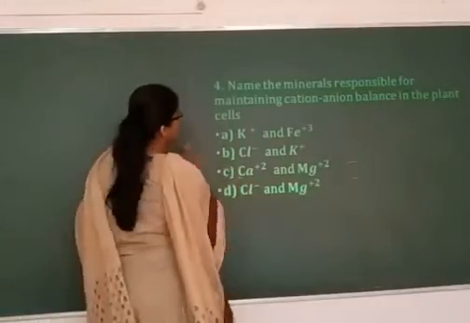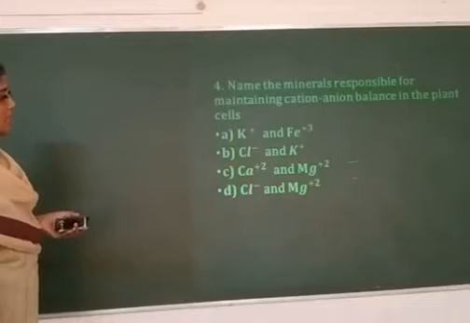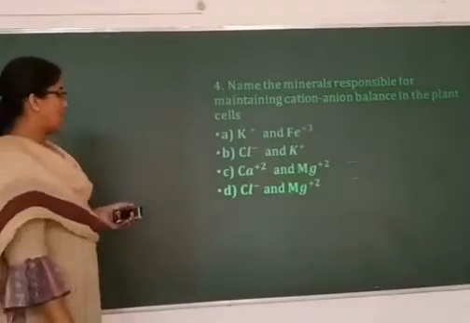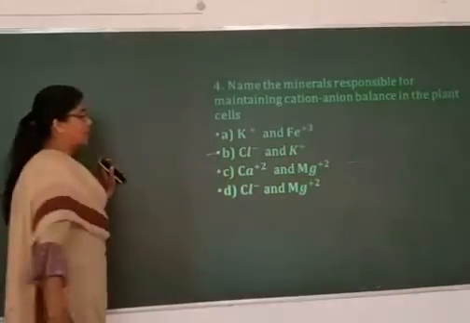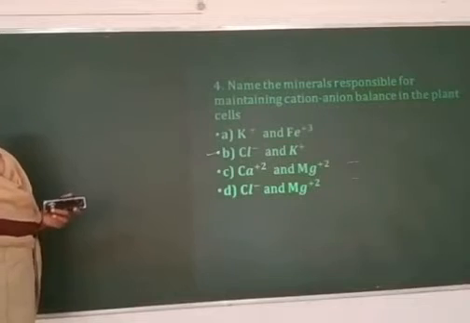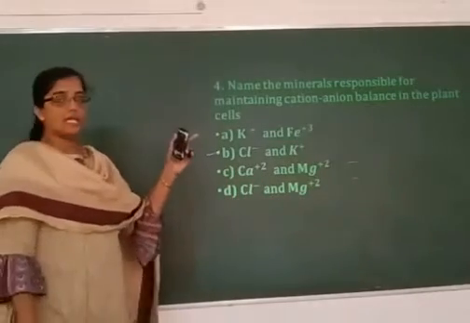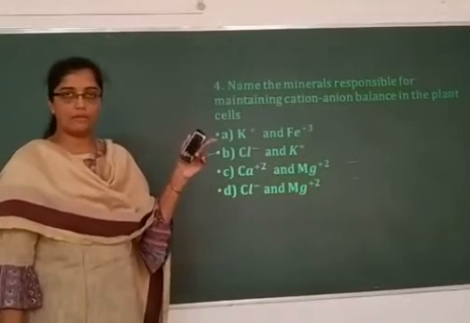Name the minerals responsible for maintaining cation-anion balance in the plant cells. The cation-anion balance is mainly maintained by chlorine and potassium ions. Option 1 is wrong because iron, or Fe3+, is not involved in maintaining the cation-anion balance.